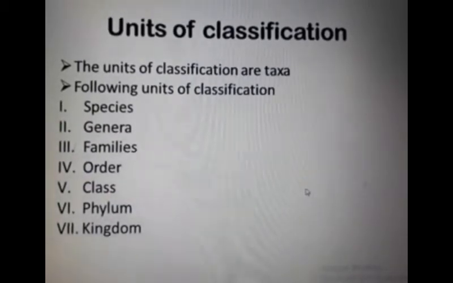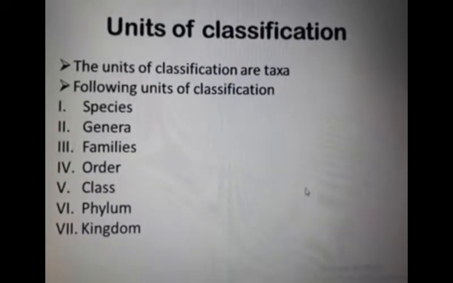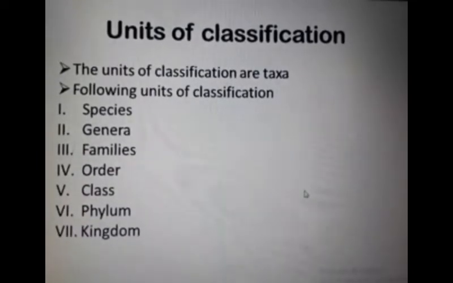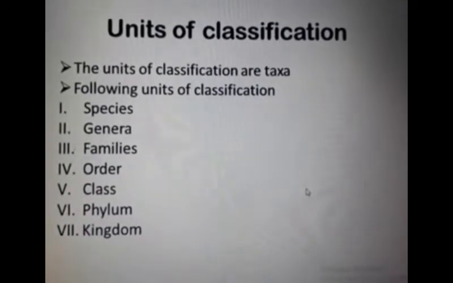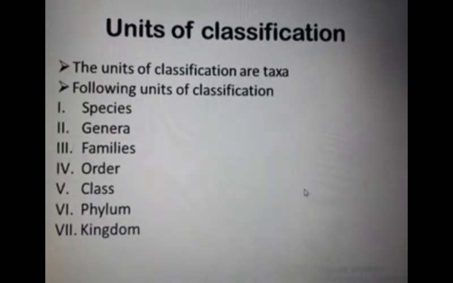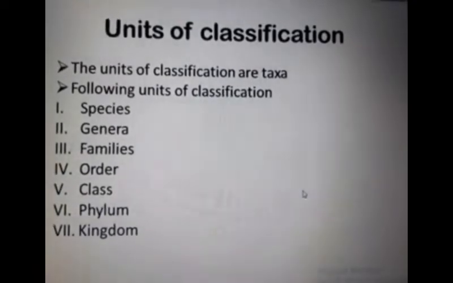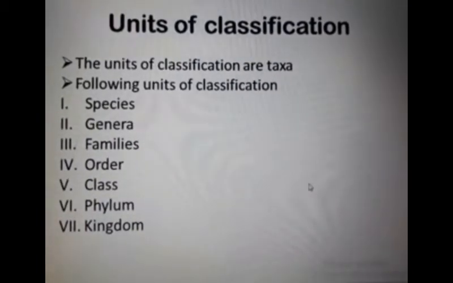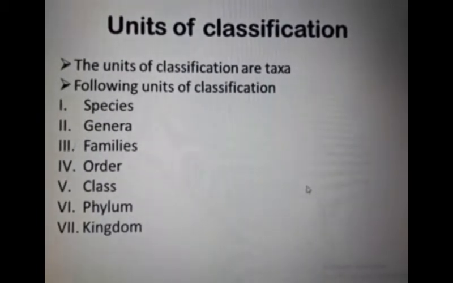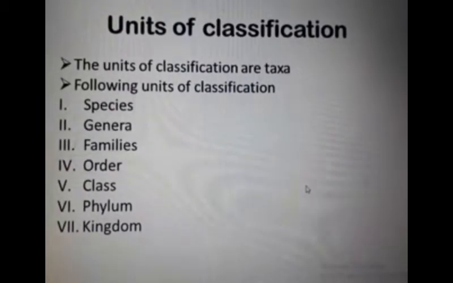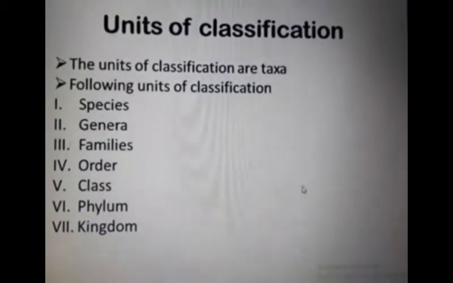The genus Solanum, including Solanum lycopersicum, that is tomato, and the genus Nicotiana, that is tobacco, have common characteristics, so they are placed in a single family, the Solanaceae. Tomato and tobacco family is the Solanaceae. After family there is the order. What is an order? Similar families form an order.